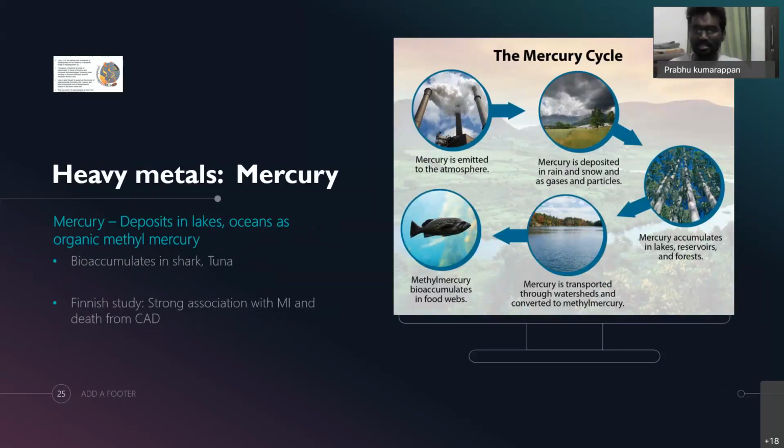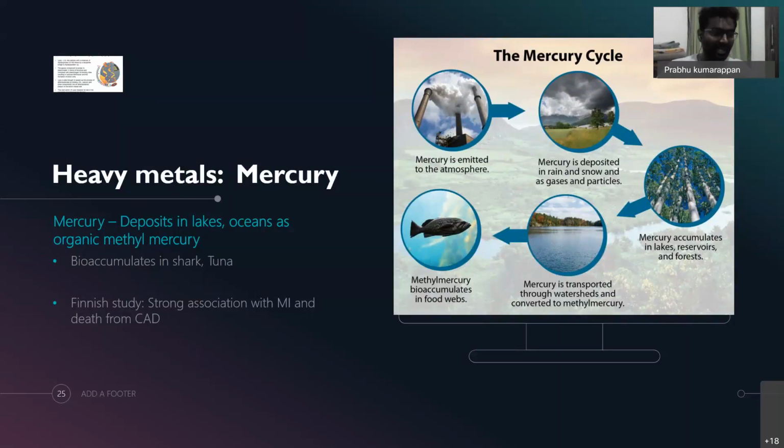So as we know, mercury is emitted to the atmosphere through various industries. This mercury is deposited in rain and snow as gases and particles, and then gets accumulated in the lakes, reservoirs, and forests. The fish which grow in those lakes become bioaccumulated with this mercury, especially shark and tuna.